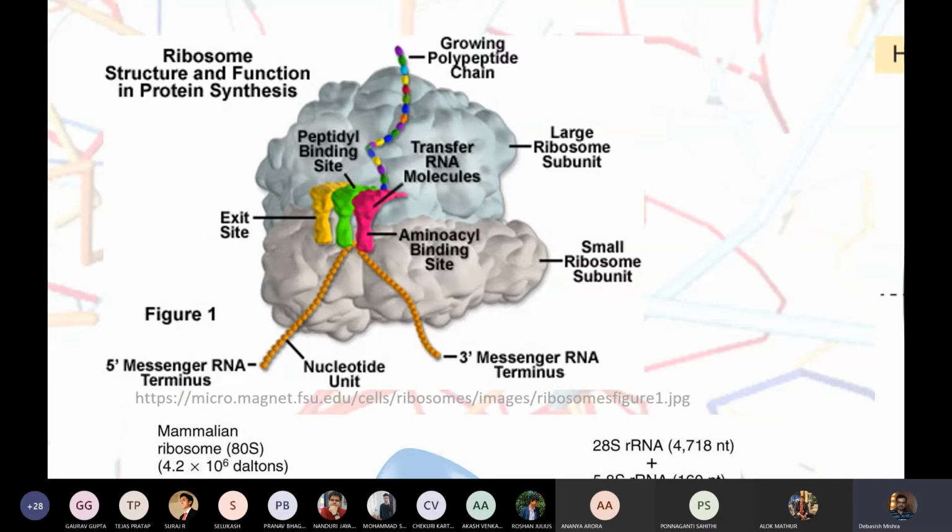So how would you arrange amino acids properly in sequence to get, suppose, A protein or B protein? That message does not come from the ribosome. Ribosome only has the machinery to make the protein, but that message comes from DNA.